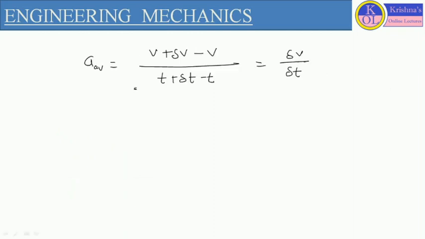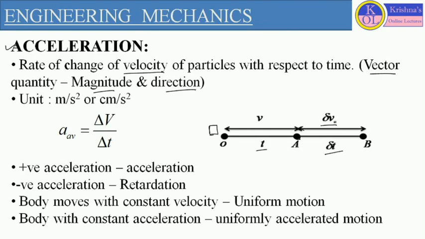So here we can define the average acceleration or relative acceleration in terms of final minus initial. It is defined as v plus delta v minus v, by t plus delta t minus t. The final velocity we consider as v plus delta v to reach position B from point A. This is our initial position and this is our final position. So final velocity will be v plus delta v and initial velocity is v, because the body starts with velocity v from point O.